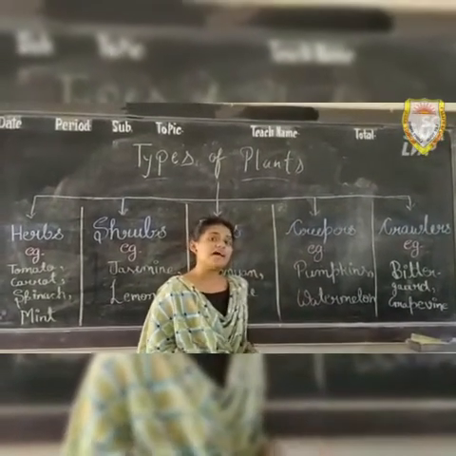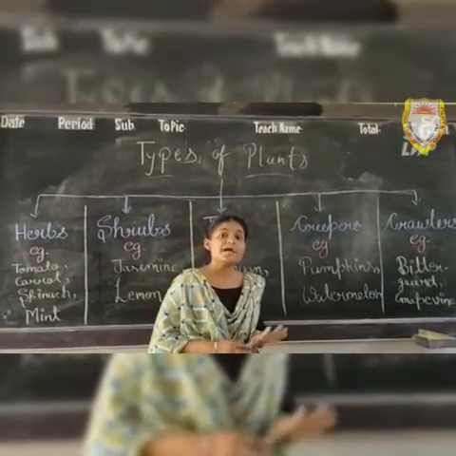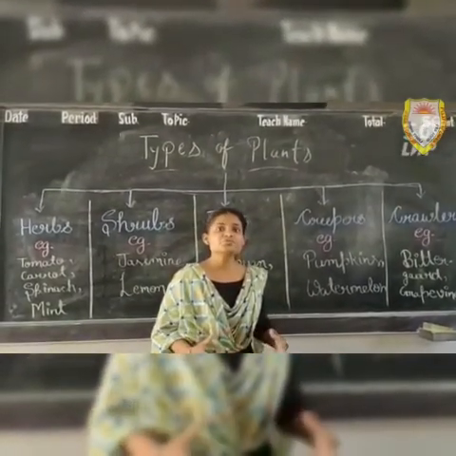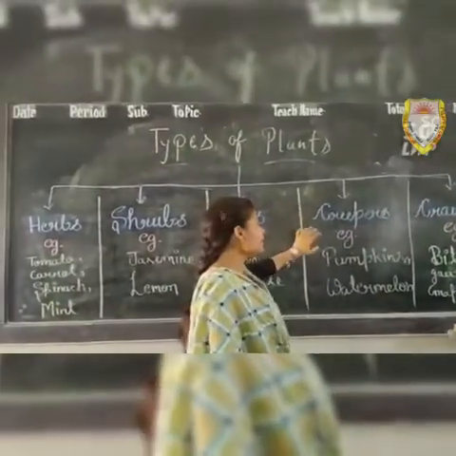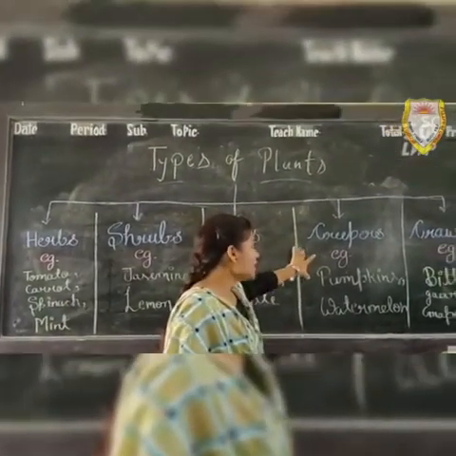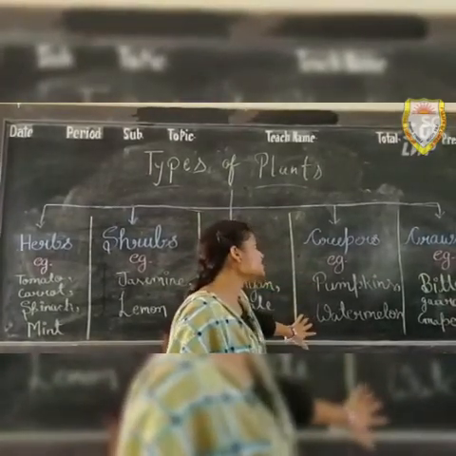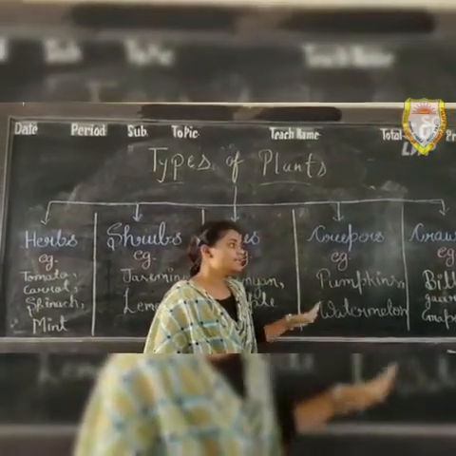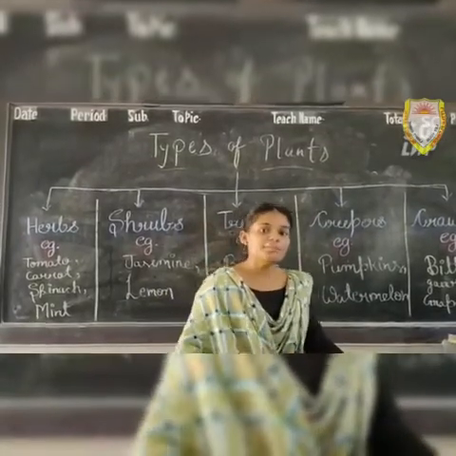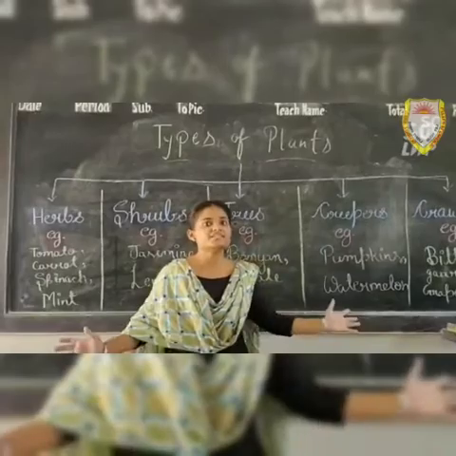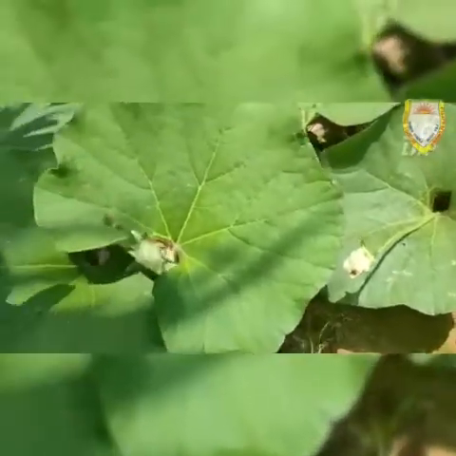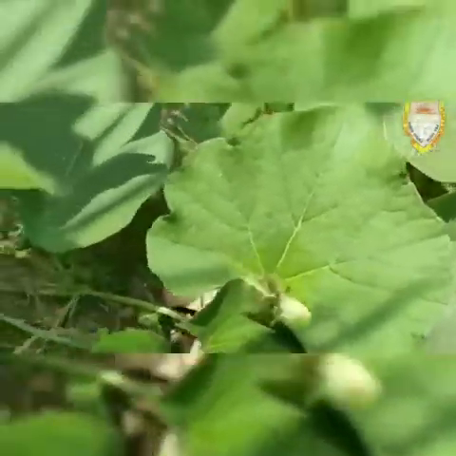Creepers are the plants that grow on the ground by extending their stems on the ground. Here I wrote the examples of creepers: pumpkins, watermelons. These are examples of creepers. These stems grow on the ground by extending their stems. As I told you in class, creepers are the plants that grow along the ground by extending their branches.